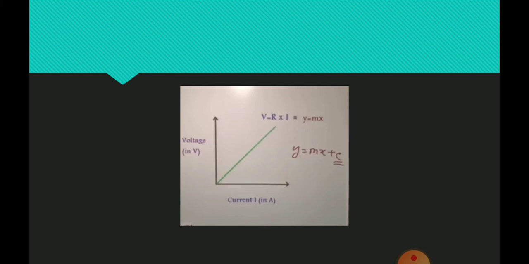This is the graph. We plot the graph according to my observation table. We take current on the x-axis and voltage on the y-axis. So we get a straight line, V equals IR. It means y equals mx plus c. When c equals 0, it means y equals mx.